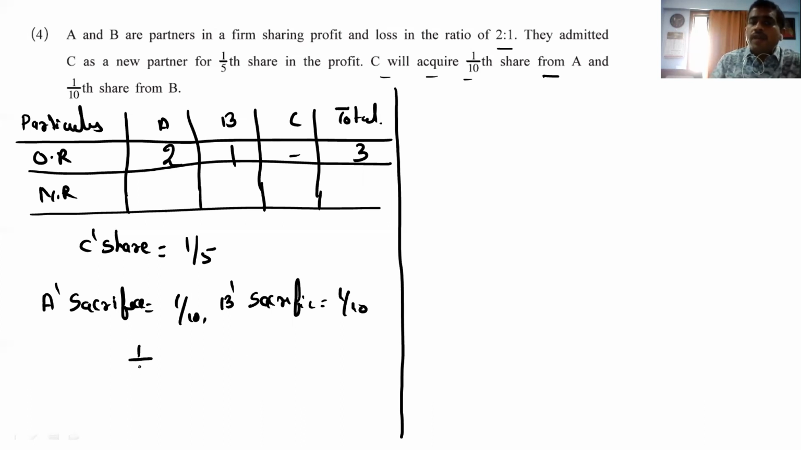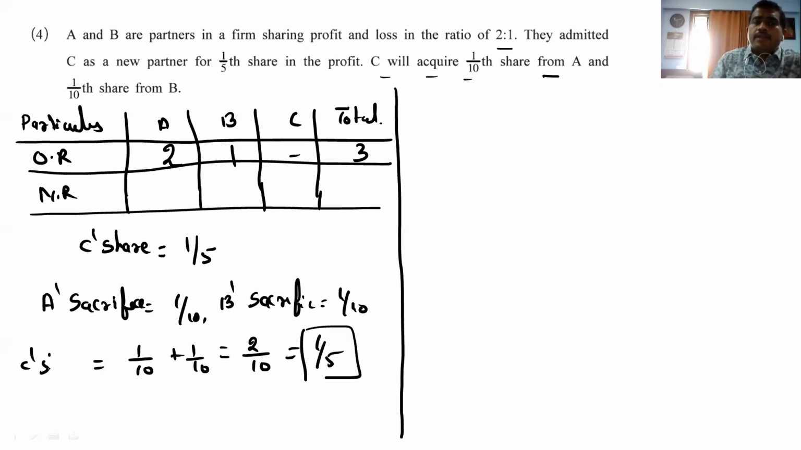We can tally also. So let's see how to tally. 1 by 10 plus 1 by 10. It comes to 2 by 10. Don't make 2 by 20. It becomes the LCM same, right? No, 2 by 10. It comes 1 by 5. That is the C share. And you can see it matches. If it matches, directly we can deduct it. You're getting? Directly we can deduct it.